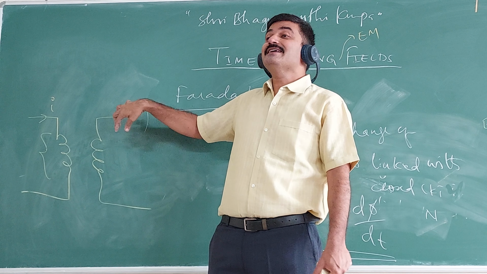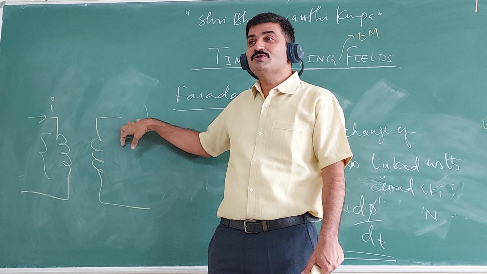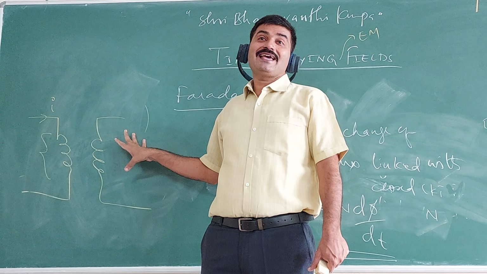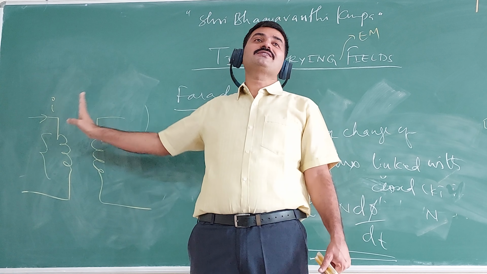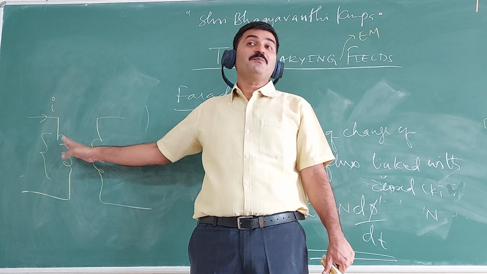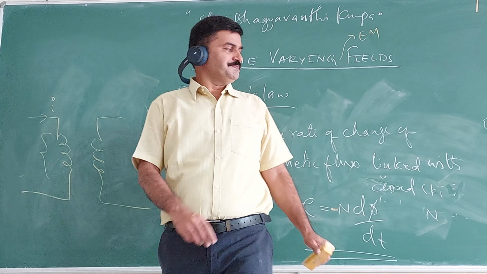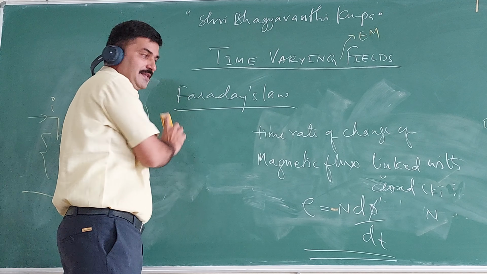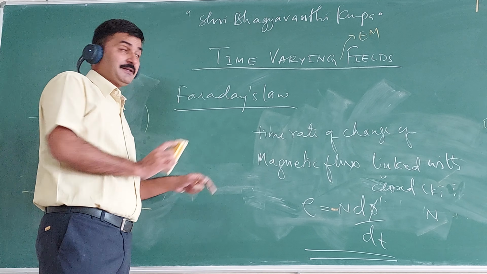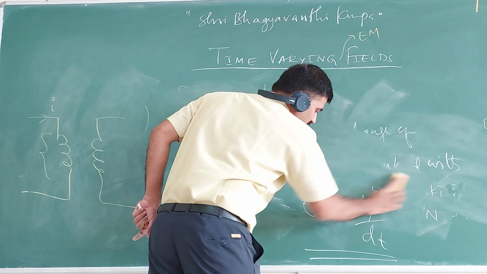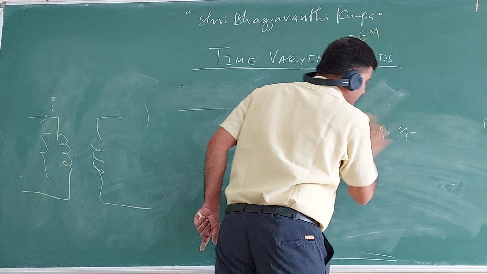That's why voltage is induced. We got induced current, and an induced electromagnetic field which opposes the original electromagnetic field by which it got created. That's why the negative sign. Have you taken the statement? Very important, for exam point of view as well as for further understanding of time varying fields.